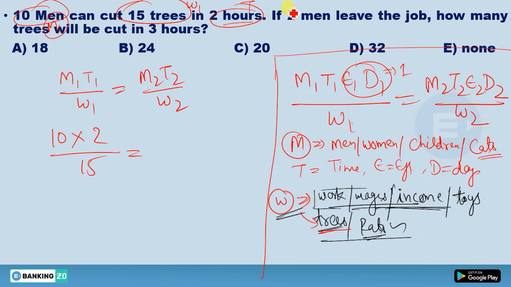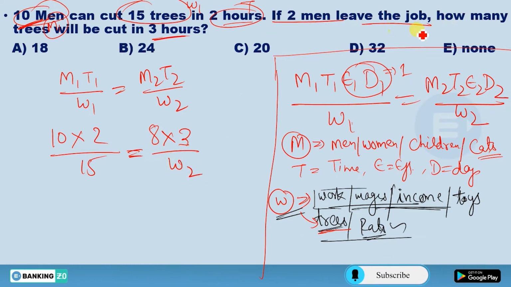Okay, now see, if 2 men leave the job, they were 10 men. If 2 leave, then how many are left? You will be left with 8 men. Time you have been given here is 3 hours. You have to find the W2.